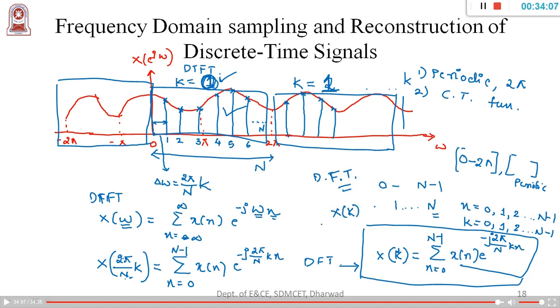Now it is very easy for you guys to obtain the angle and magnitude of X of k. So how to identify magnitude and angle of X of k, we will learn in the next class.